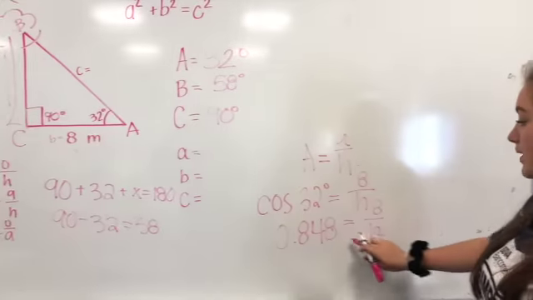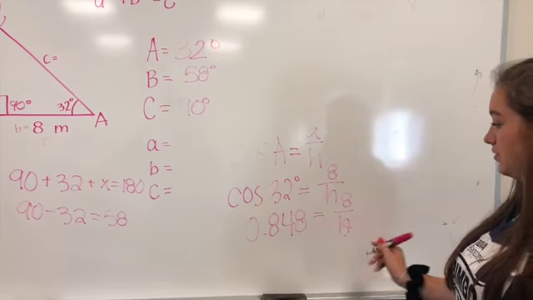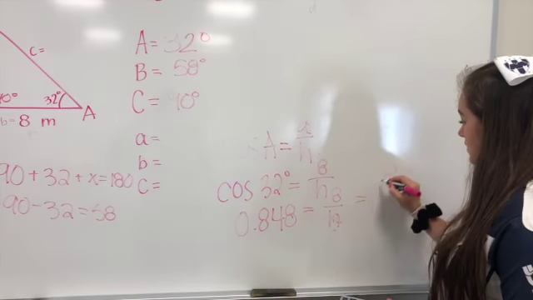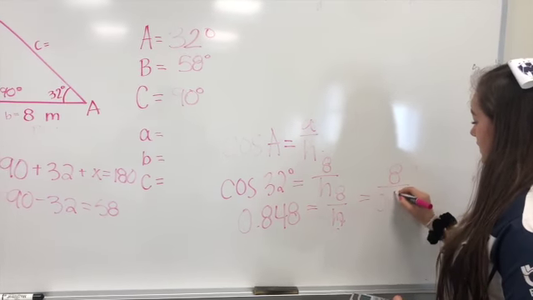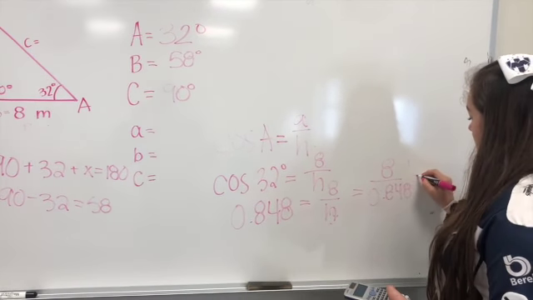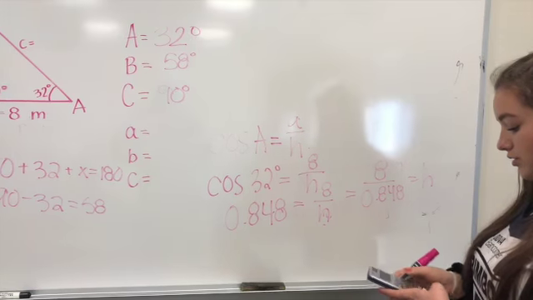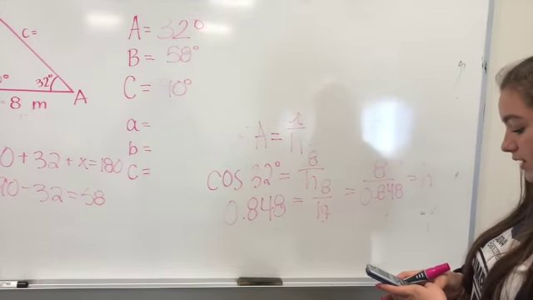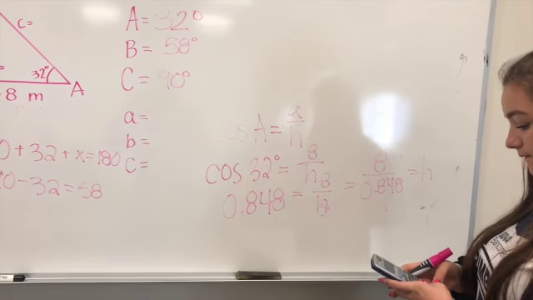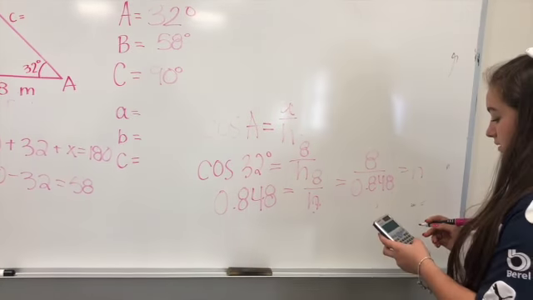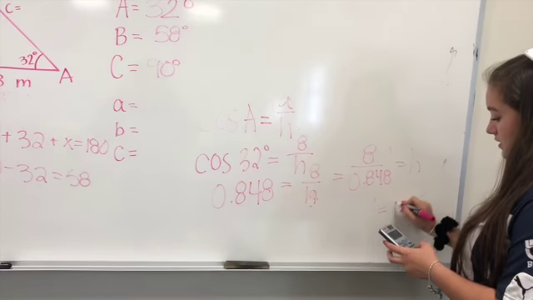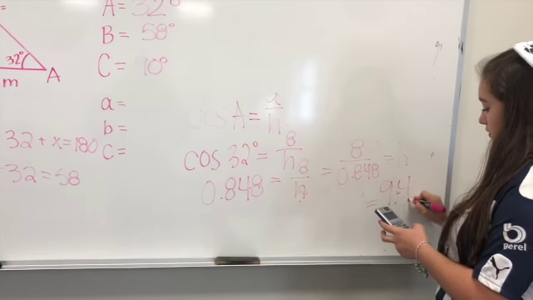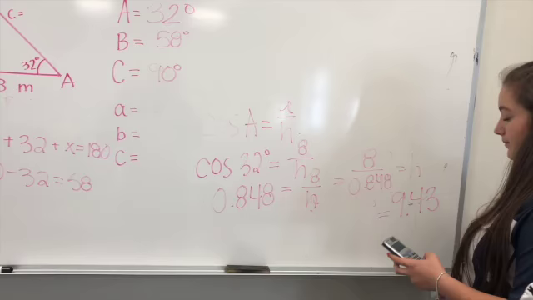So to do this, we have to replace these numbers. So it's going to be 8 over 0.848 equals hypotenuse. We plug it in, and it gives us 9.43.